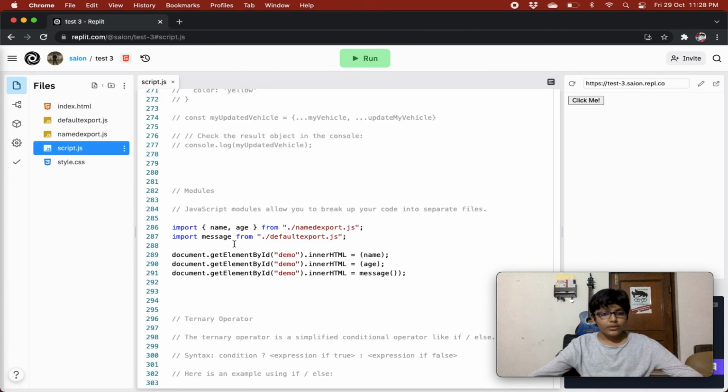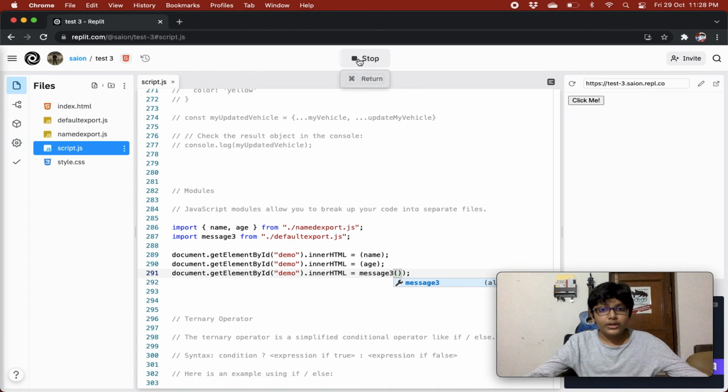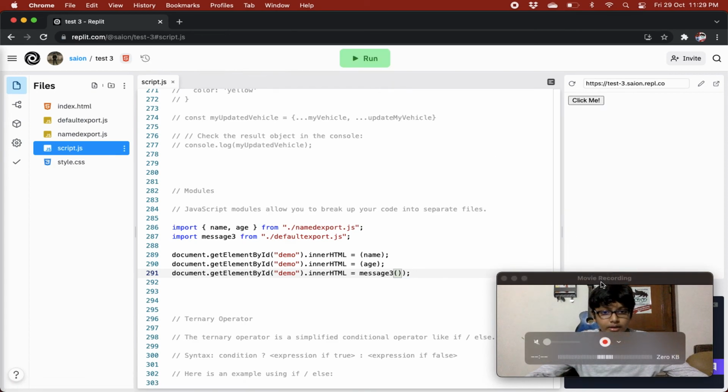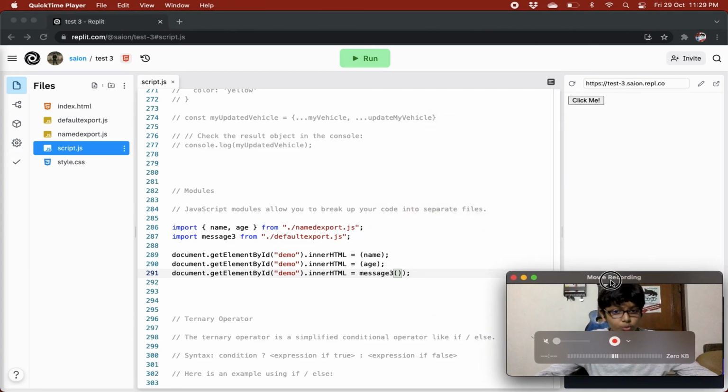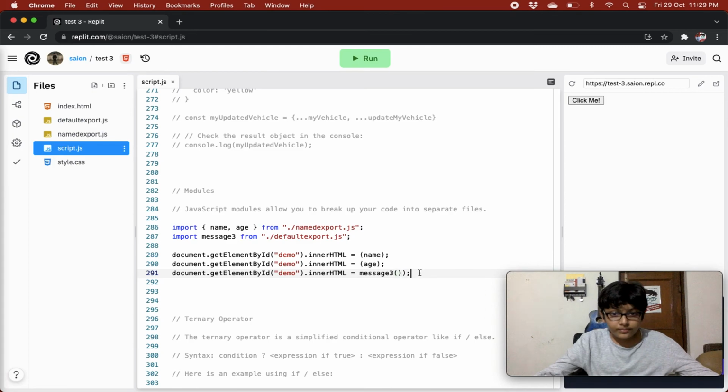So it will show us Jesse is 40 years old. And now because this is a default export, we could have imported it like message3 and this wouldn't have given us an error, right? But we are getting an error, unexpected token on 291st line, right? So I added an extra bracket.